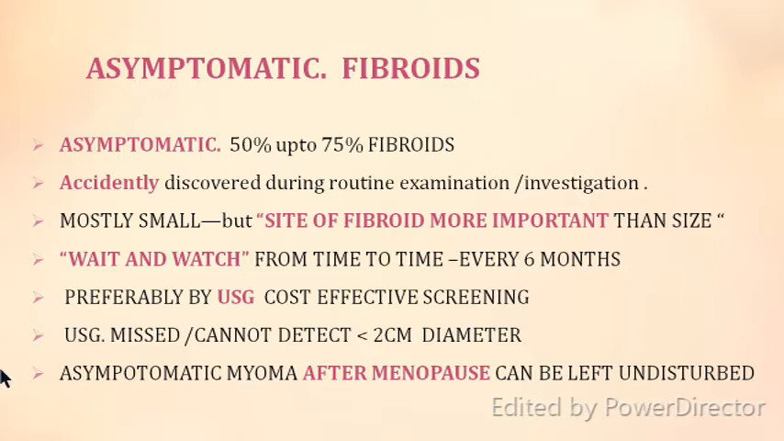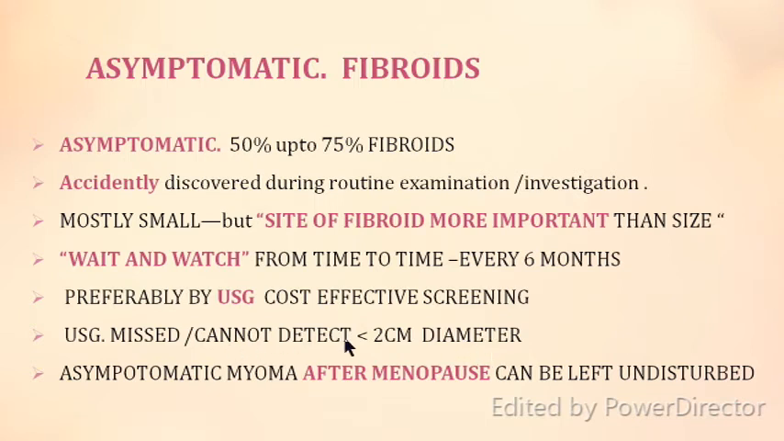Most of the fibroids, when they are small, you just have to wait and watch. You have to do an investigation from time to time, say every 6 months, and the preferable investigation in that case is sonography, which is also a cost-effective screening. So for a very small fibroid which is asymptomatic, you just have to wait and watch and do a timely sonography and see whether it is increasing in size or producing symptoms. Sonography can miss some small fibroids which are less than 2 cm in diameter.